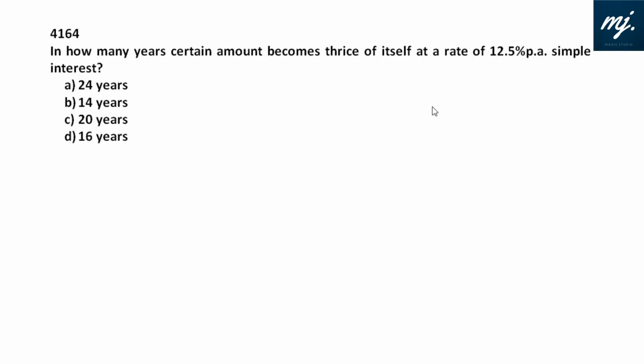A question from interest. Please practice a lot of simple interest and compound interest. These are the famous common topics. You will get one question from each. In how many years does a certain amount become thrice of itself? That means the amount has become 3 times the principal at a rate of 12.5% per annum simple interest. In case of simple interest, we know that amount is equal to principal into 1 plus RT by 100, where R is the rate of interest per annum and T is the time.